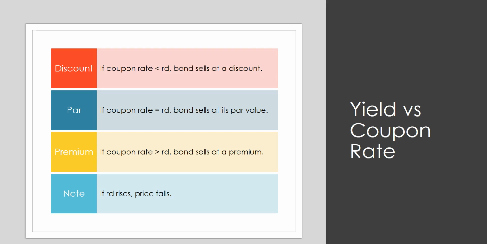So if the coupon rate is less than the required return, the bond is going to sell at a discount. If the coupon rate is equal to the required return, that market interest rate, the bond sells at par. If the coupon rate is greater than the required return or that market interest rate, bonds sell at a premium. And if the required return increases, the price of the bond is going to fall.